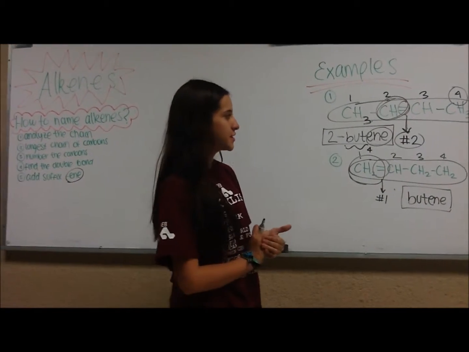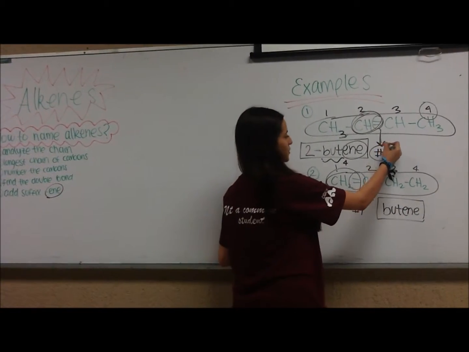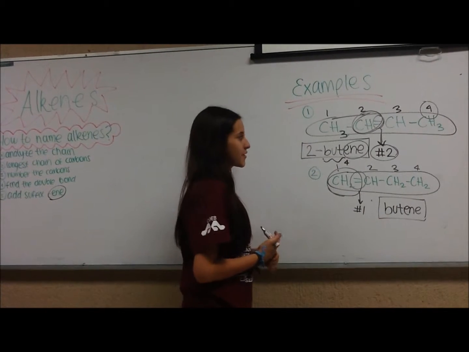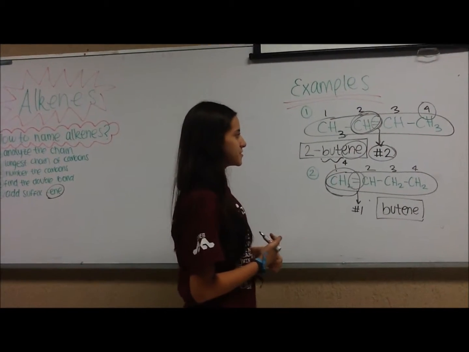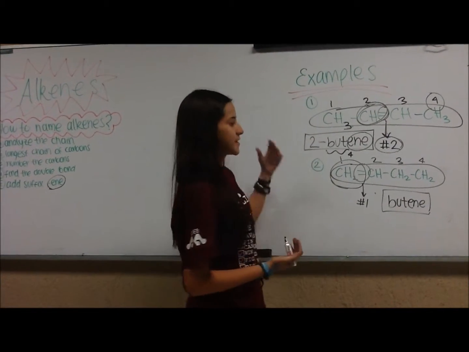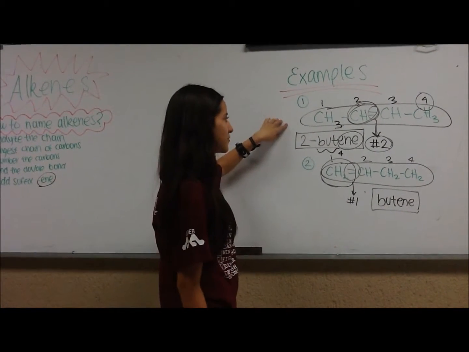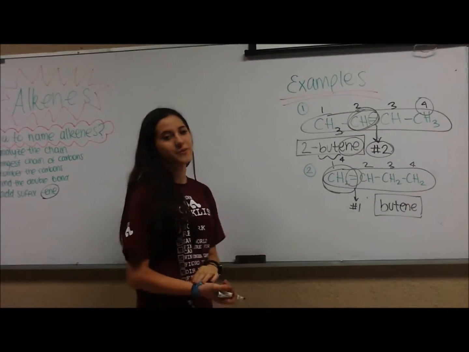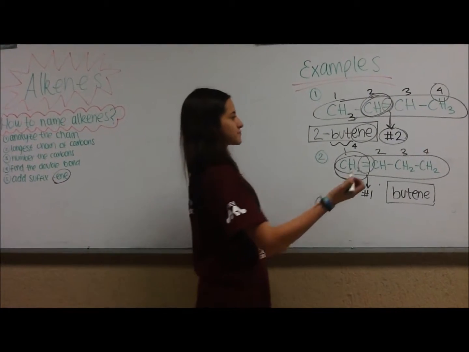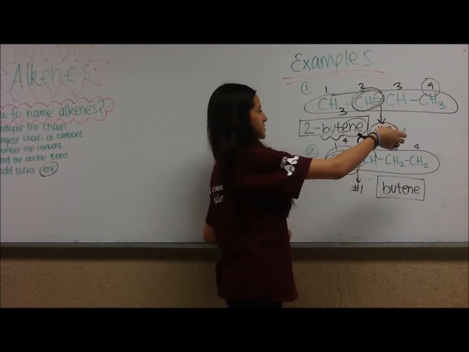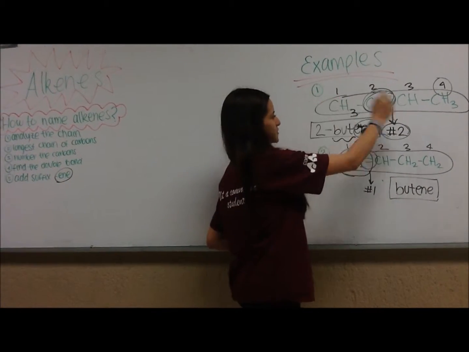First, we need to analyze the chain so that we can know that we are working with an alkene. Now we need to find the longest carbon chain. This is the whole chain because it's the only chain we have. And now we need to number each carbon, starting from the one closer to the double bond. It could be the same on both sides. We'll number from left to right.